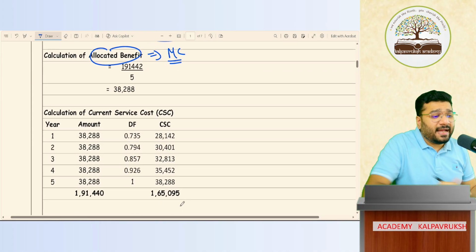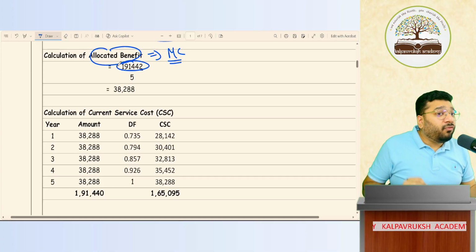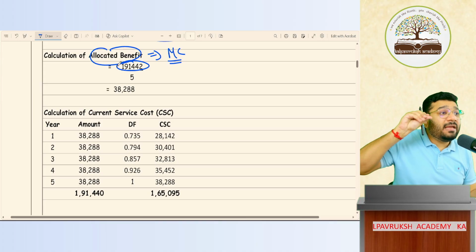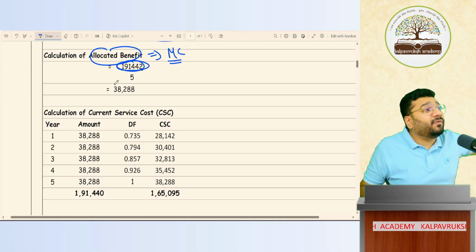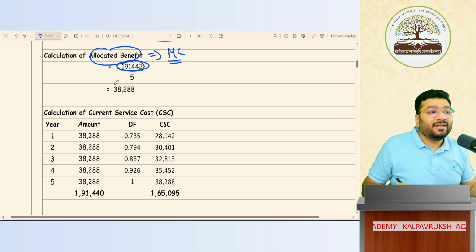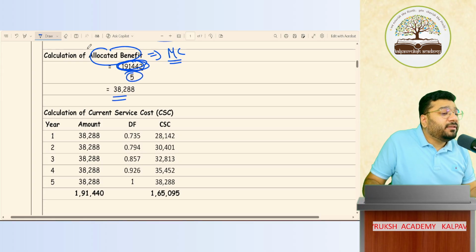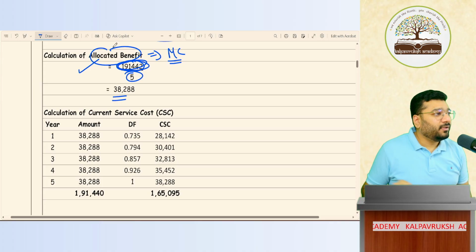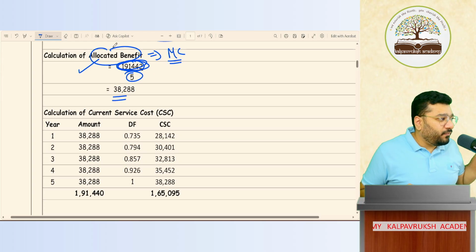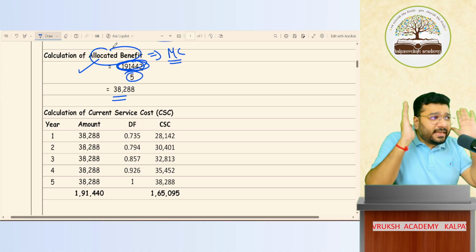So this allocated benefit is calculated because of the matching concept. The matching concept says that this 1,91,442 is the money you're paying for receiving services for 5 years. You're getting benefit for 5 years, so this amount also needs to be apportioned over a period of 5 years, just like depreciation, just like amortization. Understood? So if I divide 1,91,442 by 5, I get 38,288. This is called allocated benefit. Any problem? Two steps done so far. First, I calculated the expected benefit. Now the allocated benefit. If you have any doubts, please ask me.